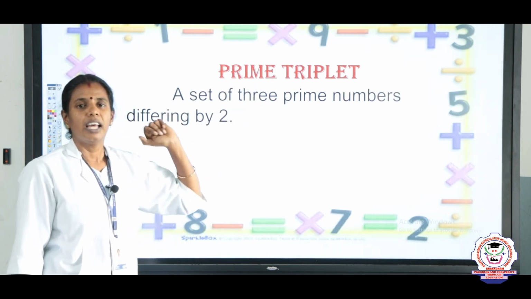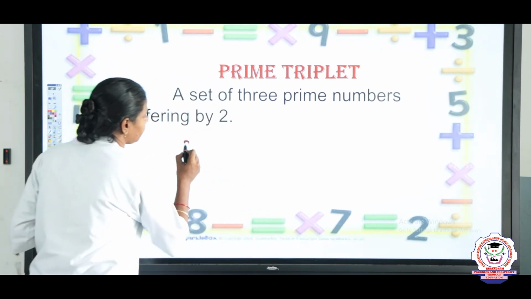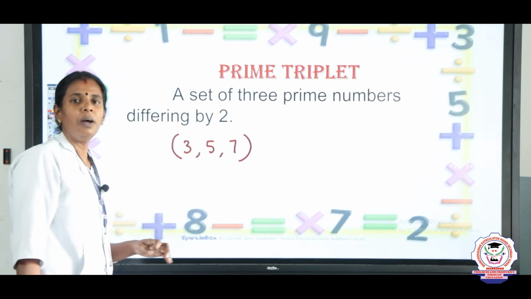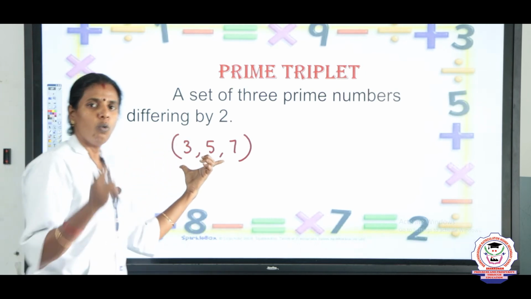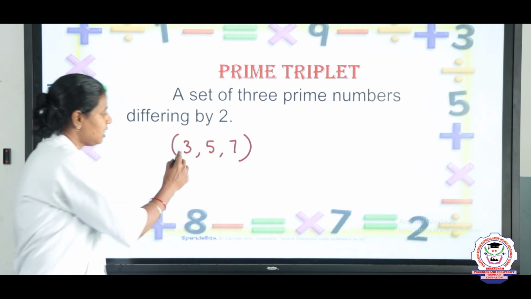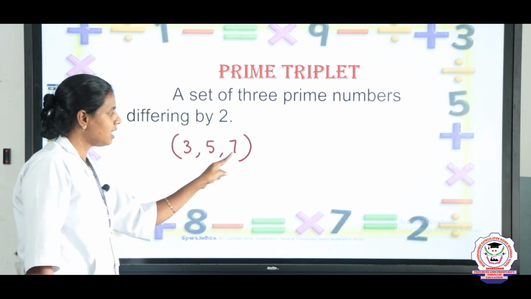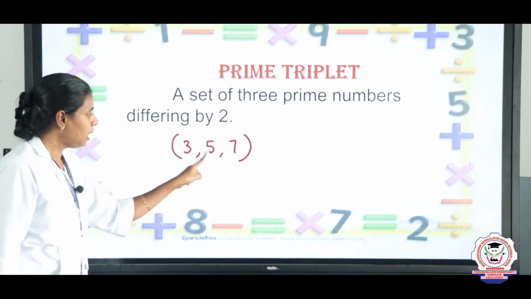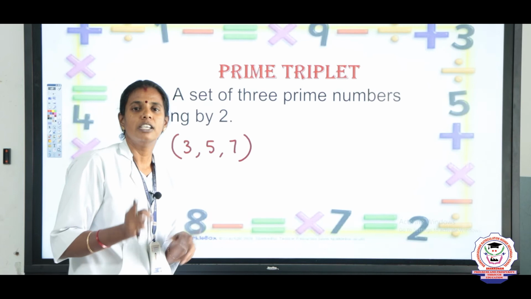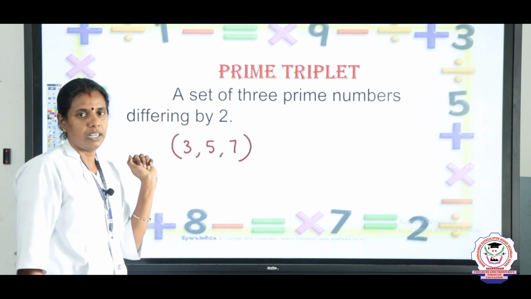Is it clear, children? There is only one prime triplet, which is 3, 5, 7. This set of numbers is the prime triplet. We have only one prime triplet, 3, 5 and 7. See, 3 is a prime number, 5 is also a prime number and 7. The differences are 7 minus 5, 2, and 5 minus 3, 2, right? So, the set of 3 prime numbers which differs by 2 is called the prime triplet. There is only one example for prime triplet, right?